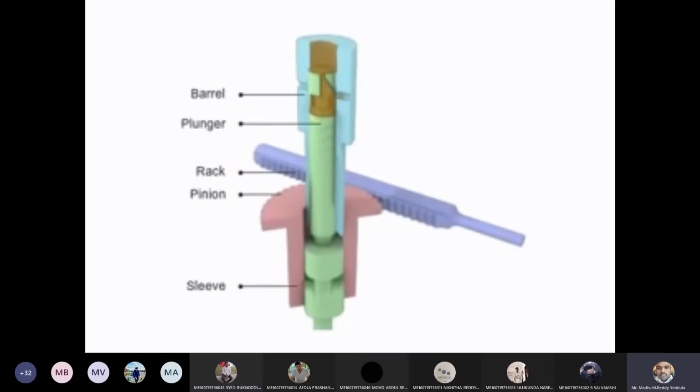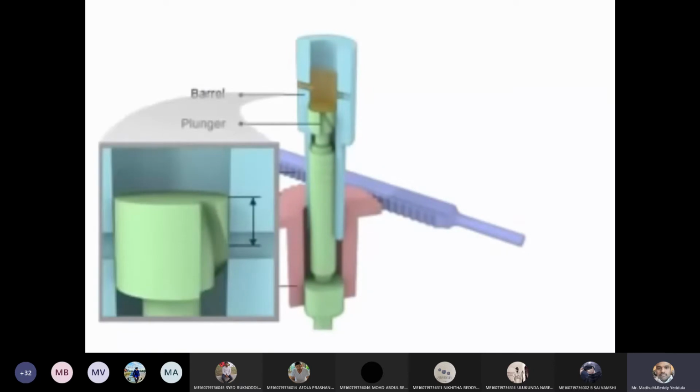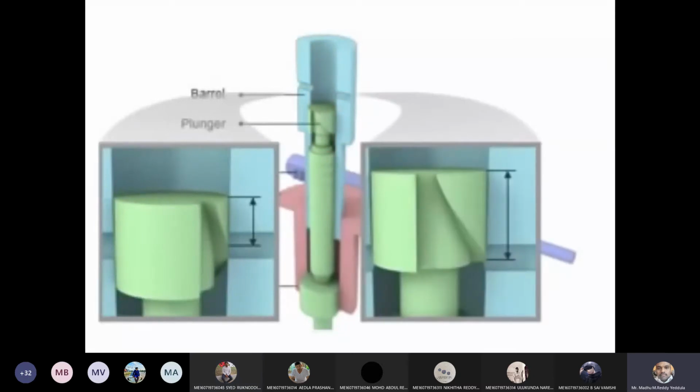Fuel delivery stops when the plunger helix uncovers the spill port. The fuel spills back to the fuel chamber through the ports. The delivery valve returns to its seat and closes. The quantity of fuel delivered is regulated by the vertical length of the helix where it is in line with the port. The vertical length depends on the plunger position. The plunger position is altered by rotating the plunger.